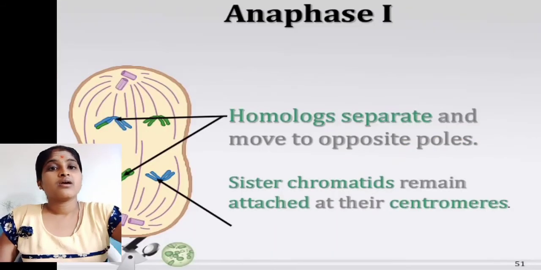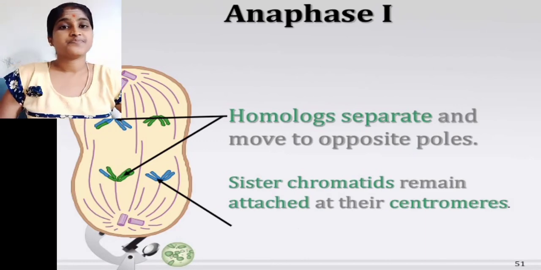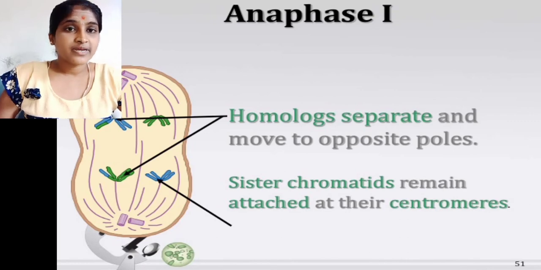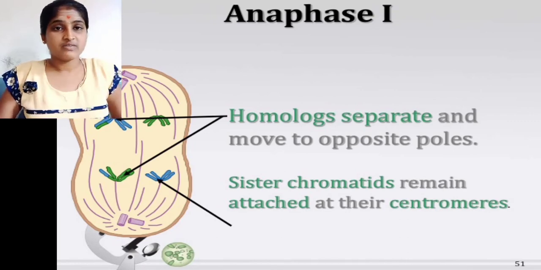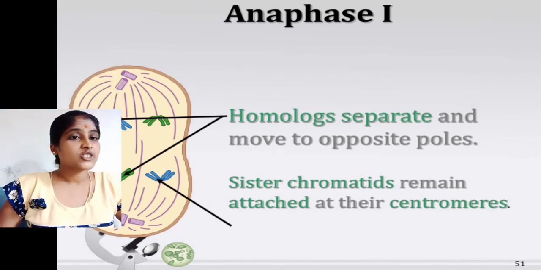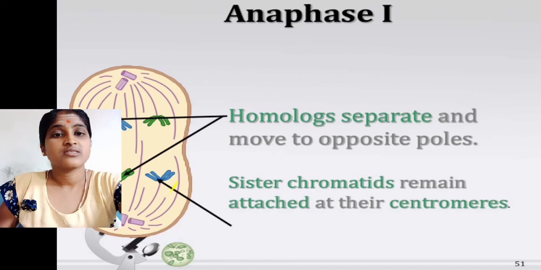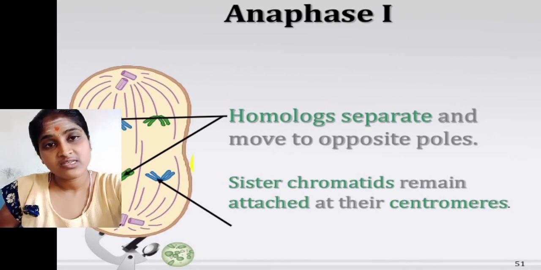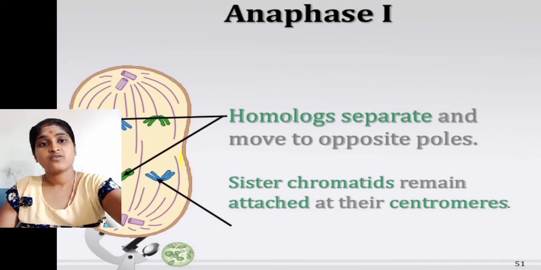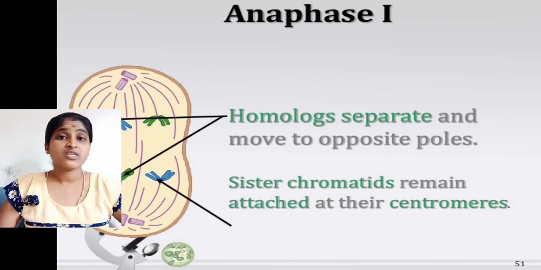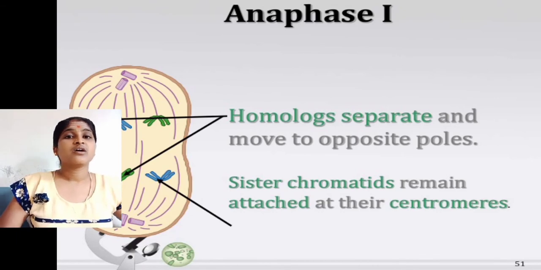Next we go to anaphase first. This is the diagram of anaphase. Here homologous chromosomes separate and move towards opposite poles, and the sister chromatids remain attached at their centromeres. Here a small formation we see, that we call the furrow formation. It is helpful for the next phase, that is telophase first.